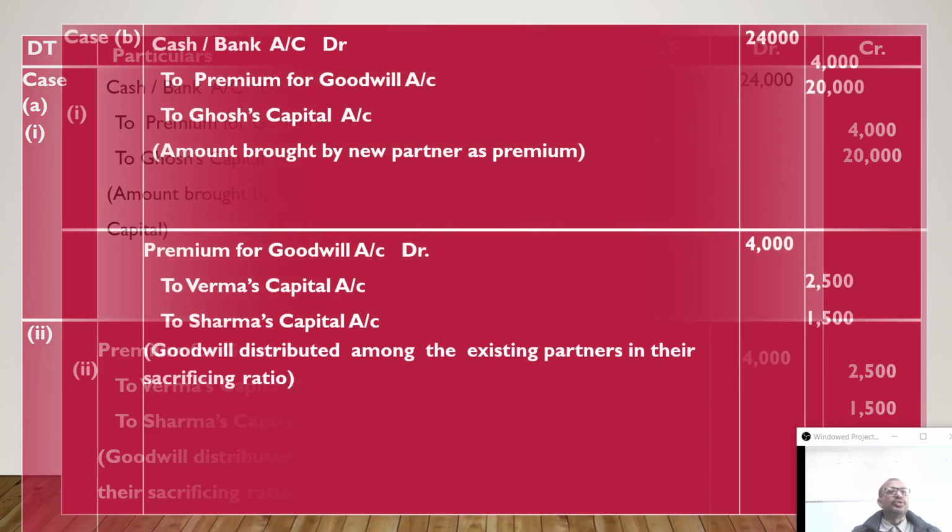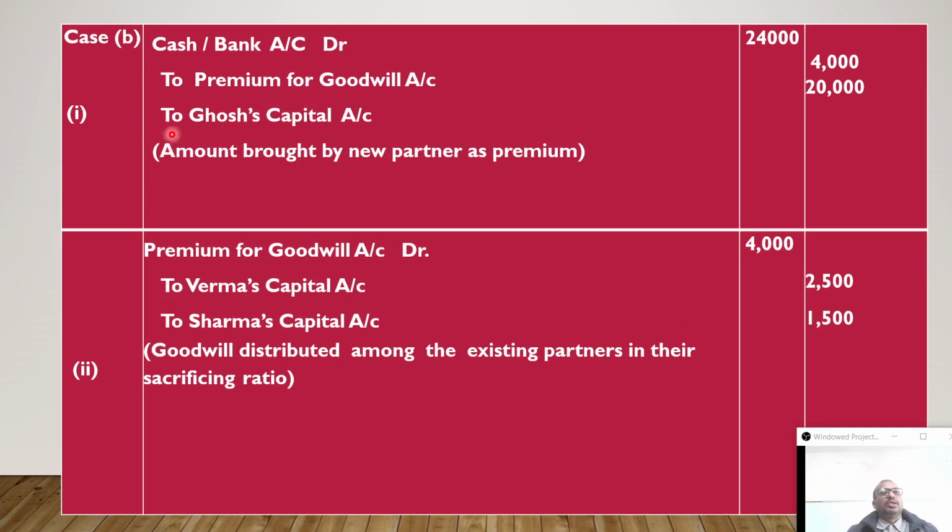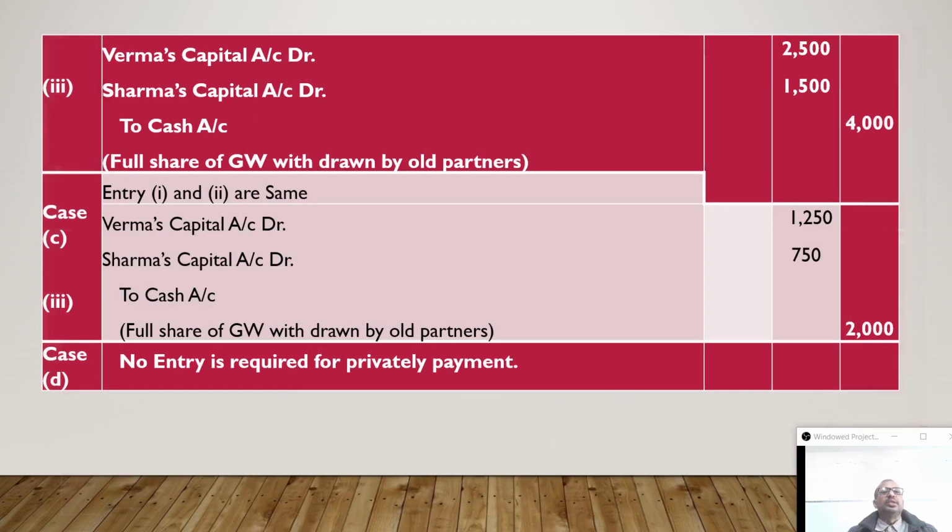Now the second situation. Second situation is exactly the same way. First entry and second entry will be the same: cash or bank account debit to premium for goodwill, to Ghosh's capital account. Again premium for goodwill account debit to Verma's capital account, to Sharma's capital. After that, an extra entry you have to pass, that is the withdrawal entry.